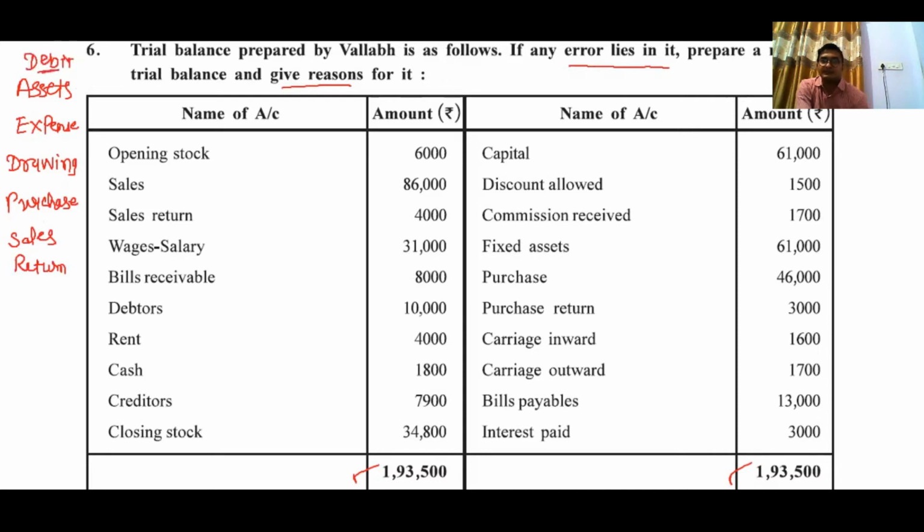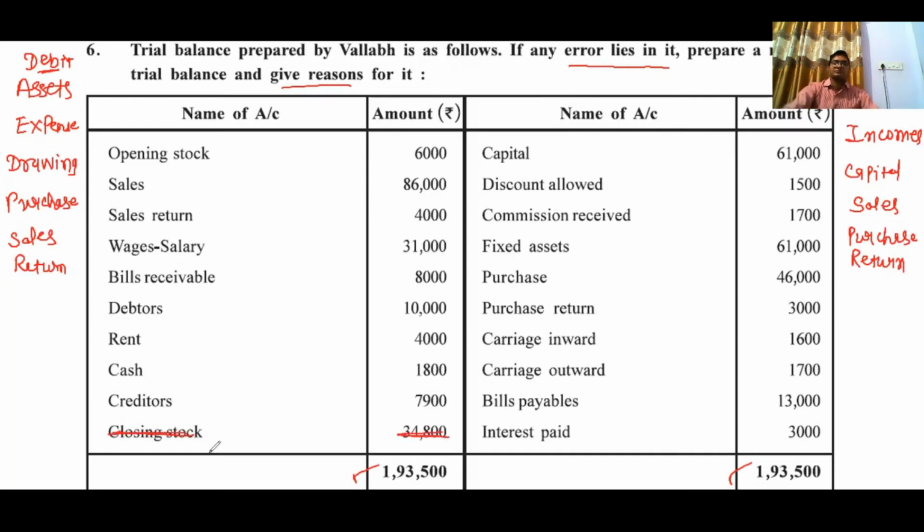On the opposite side, every liability, income, capital, sales, and purchase return has a credit balance. So now we have to identify the debit as well as credit entries. And remember one thing, closing stock is not recorded at all.